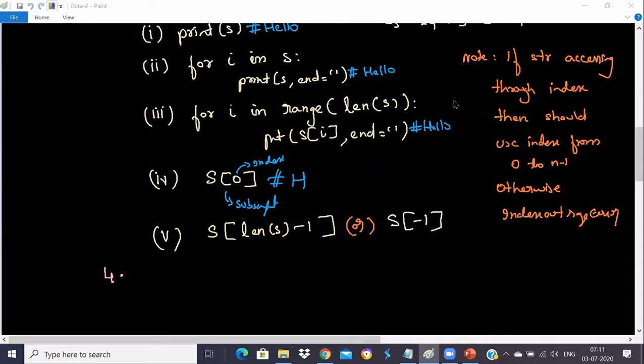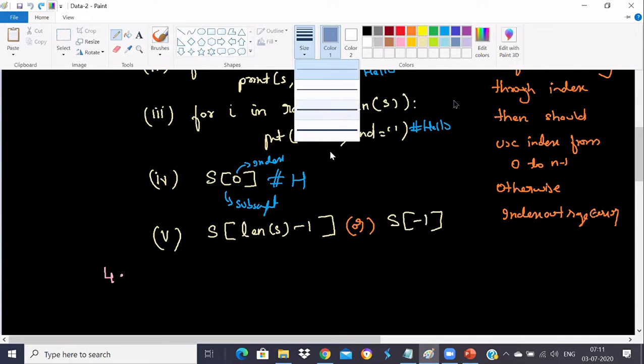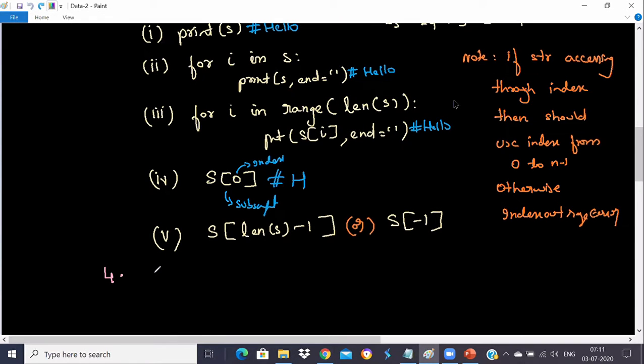Okay, let me just get connected to the device. Okay, so let's get started and talk about something very interesting called slicing. One of the very interesting concepts called slicing. Quite important. So let's talk about what string slicing actually is.